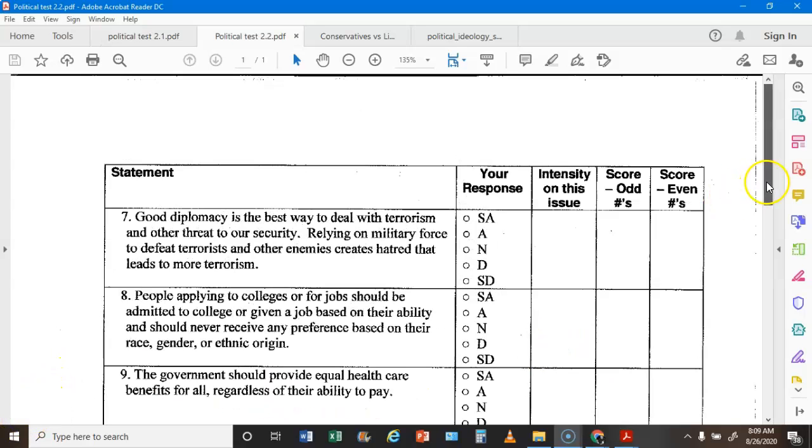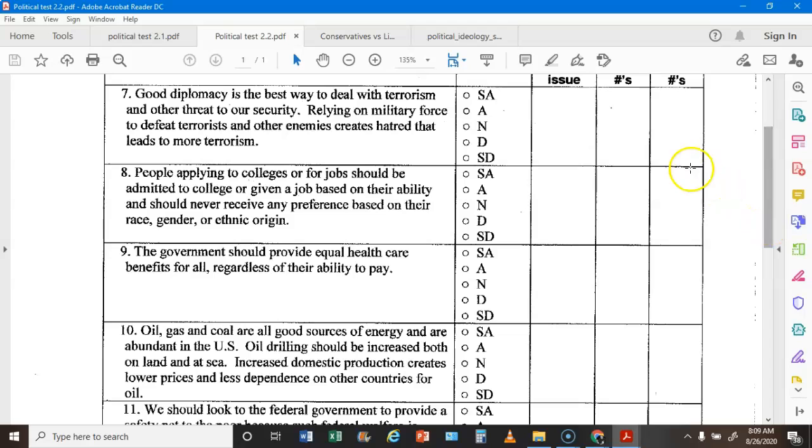All right, so now we're on page number 2, which starts with 7. Again, I'm going to do the same thing. I'm going to give a score, and it's either 2, 1, 0, -1, or -2. I'm going to write that score here. My intensity is either a 3, 2, or 1. I'm going to multiply these.